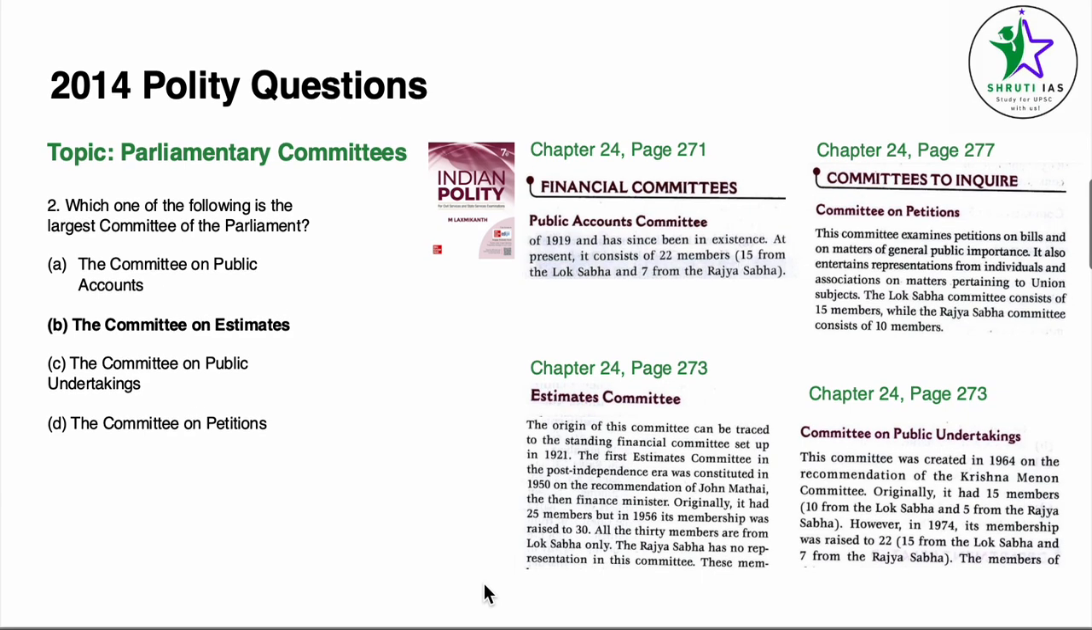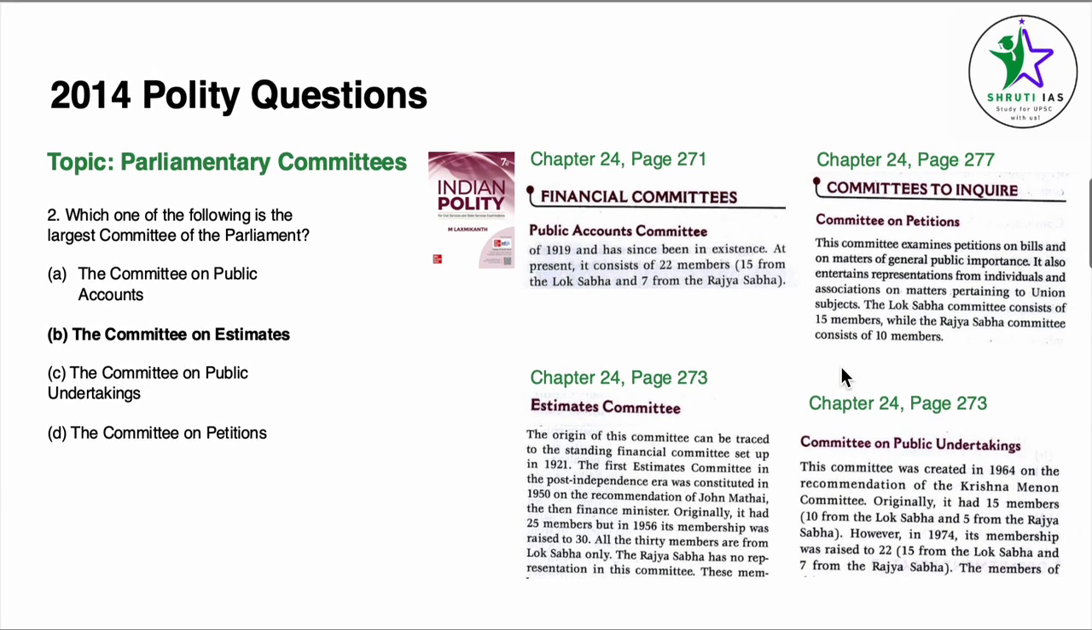Question number 2 is on parliamentary committees. Which of the following is the largest committee of the parliament? For this, we go to chapter number 24, parliamentary committees. Starting from Public Accounts Committee, we come to page number 271. Clearly written here, Public Accounts Committee consists of 22 members, 15 from Lok Sabha, 7 from Rajya Sabha.